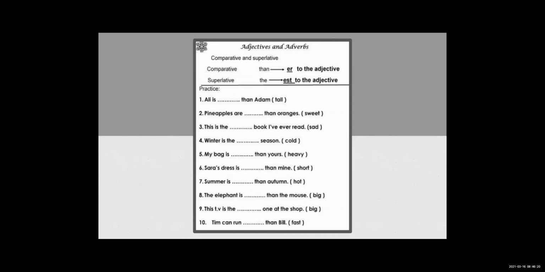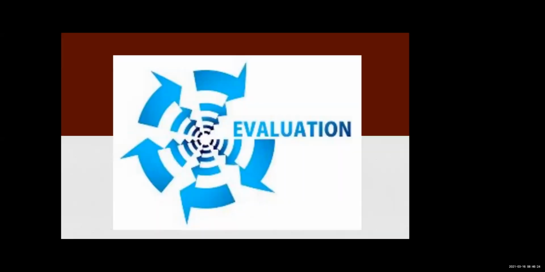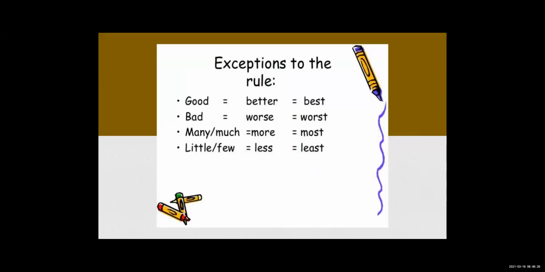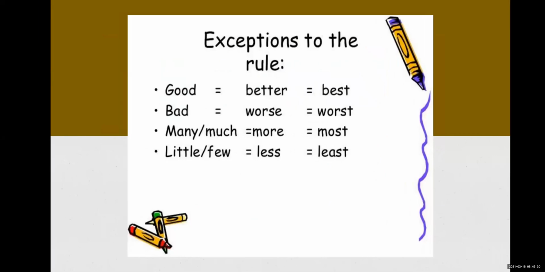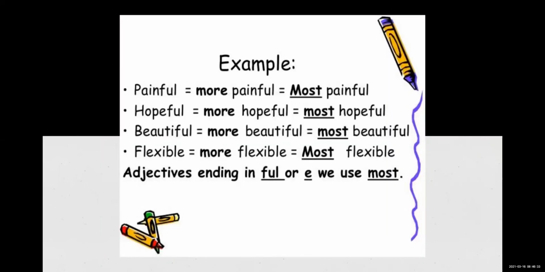So if everyone has understood this, yes, only keep in mind the exceptions and the -er formula. Means the exceptions and the adjectives ending with -ful and e, because many times you will be confused in your exam also.